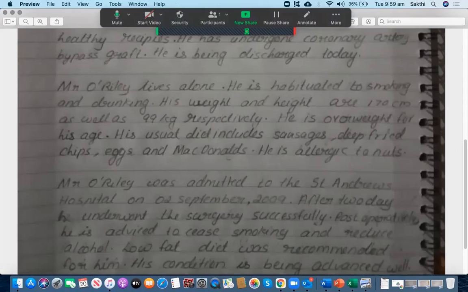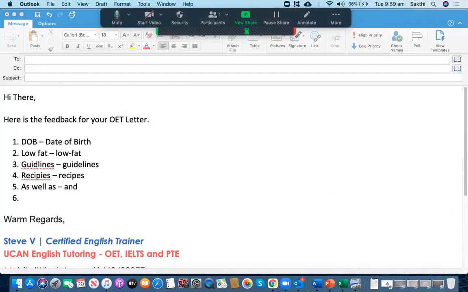His usual diet includes sausages, deep fried chips, eggs, and McDonald's. Okay, so McDonald's. All right, so McDonald's is not good. Okay, McDonald's is not a food actually. So you could have mentioned junk foods from McDonald's.